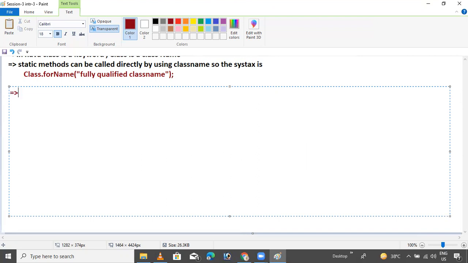Java. The next point is, in Java, a class can be loaded into the JVM for maximum runtime. This is the very good thing of Java. A class is loaded into the JVM only one time.